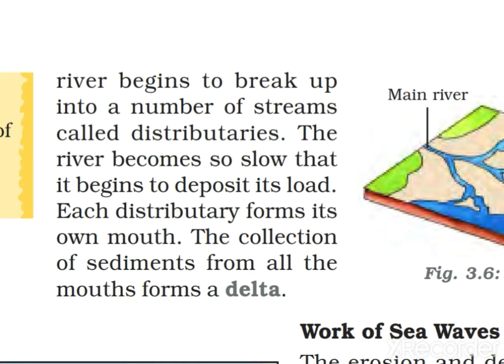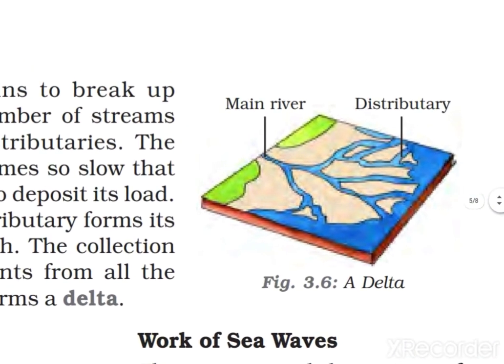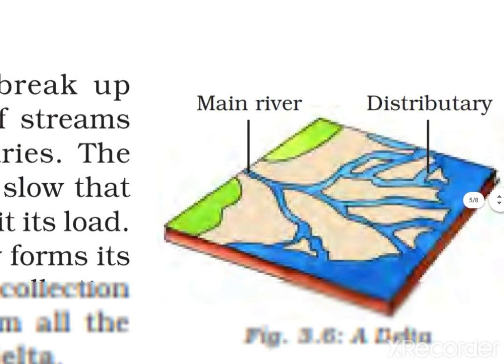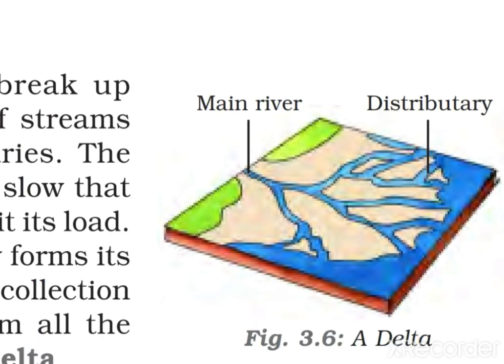The river becomes so slow that it begins to deposit its load when the water flow is very slow, right? So it starts depositing all the material inside the water. Each distributary forms its own mouth. The collection of sediments from all these mouths forms a delta, right? And deltas are very, very fertile, very good for paddy, rice, right?